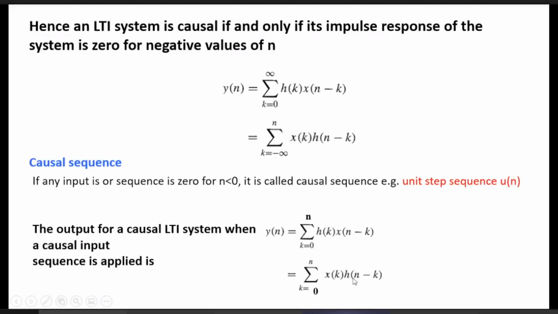Yes. So that means it is a causal system, isn't it? It is a causal system where the impulse response is 0 for negative values of n.